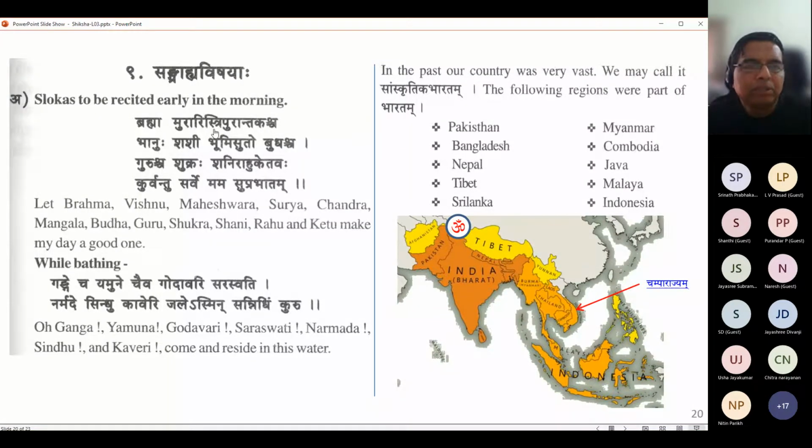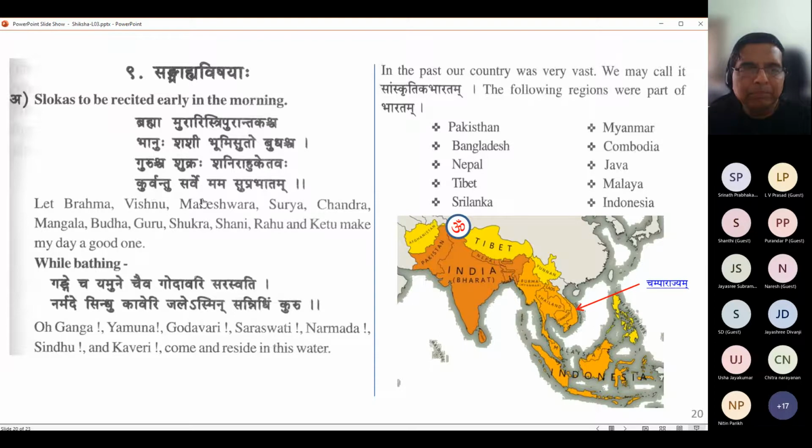Brahma Muraris Tripurantakascha Banuh Shashi Bhumisuto Budascha Guruscha Shukrah Shani Rahu Ketavah Kurvantu Sarve Mama Suprabhatam. Brahma Muraris Tripurantakascha Banuh Shashi Bhumisuto Budascha Guruscha Shukrah Shani Rahu Ketavah Kurvantu sarve mama suprabhatam. Kurvantu ete sarve mama suprabhatam.